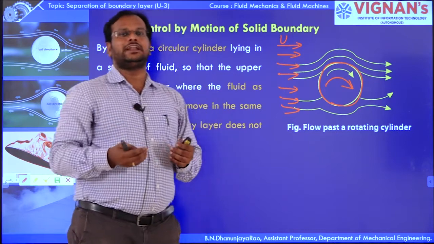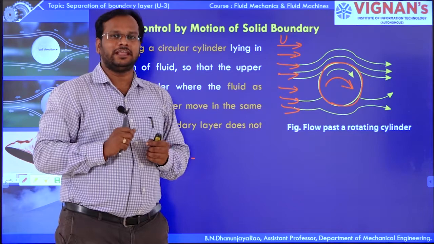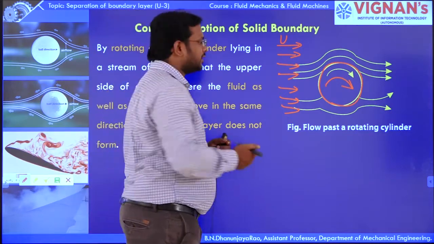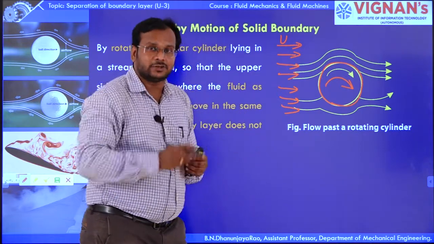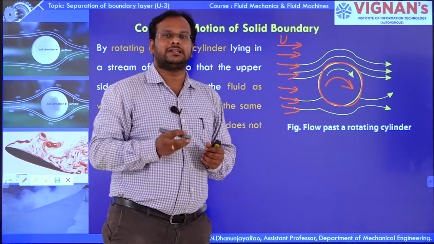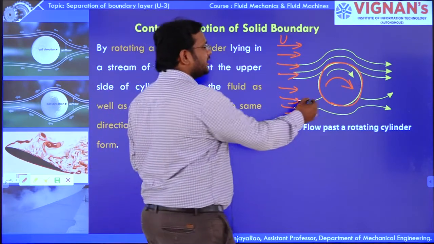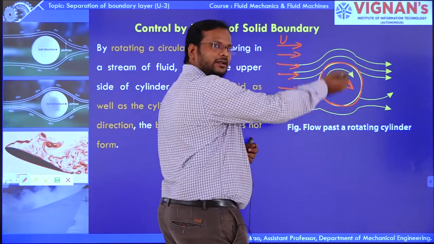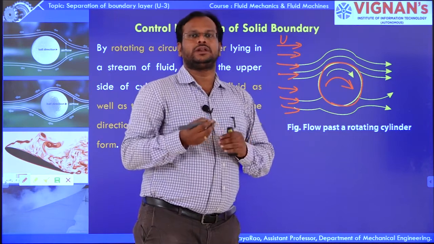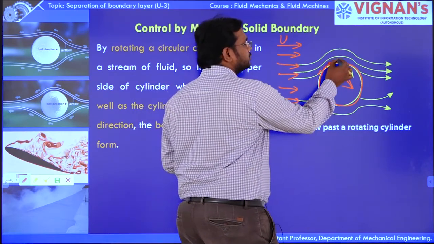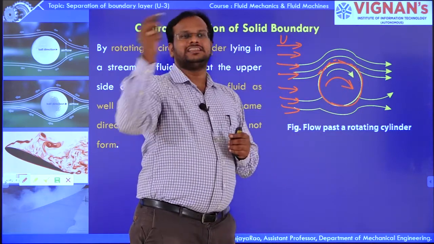To eliminate the boundary layer formation, we are providing rotations to the particular body. So here it is a rotating cylinder. As the cylinder is rotating, the retarded particles on the surface of the body are reduced. Here the body is going to be rotated, where the particles are going to retard on the surface only. So in this surface, the particles are going to retard, so that the boundary layer region will form.